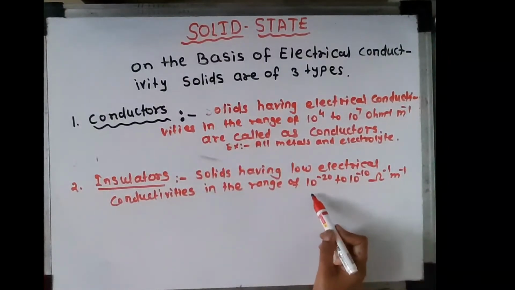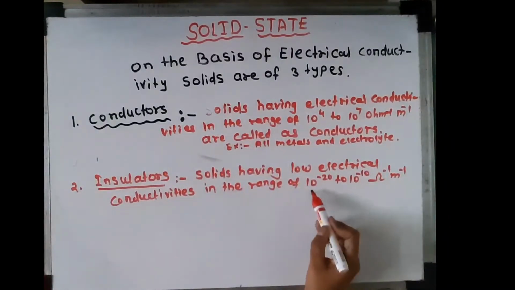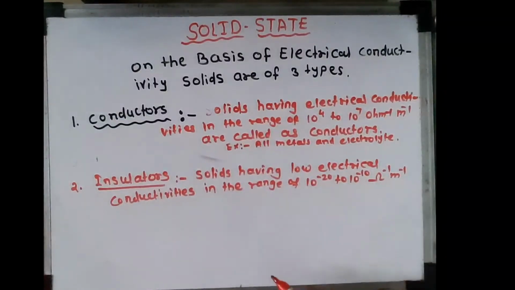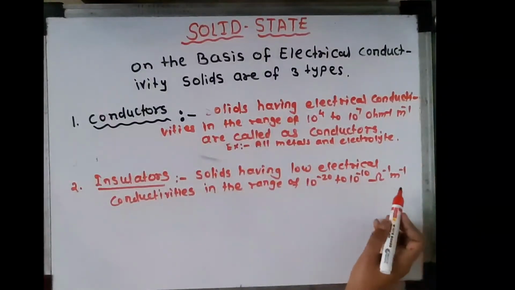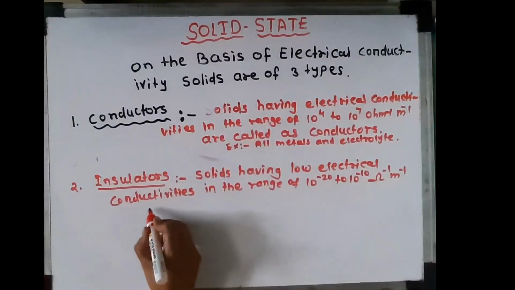Their electrical conductivity is very low. It is in the range between 10 raised to minus 20 to 10 raised to minus 10 per ohm per meter. They are called insulators.